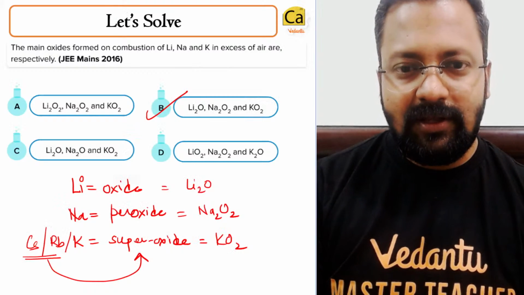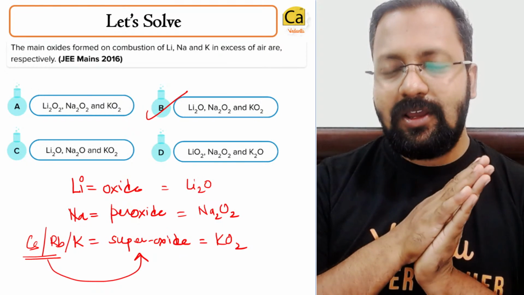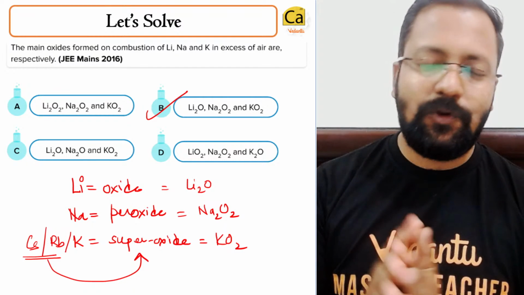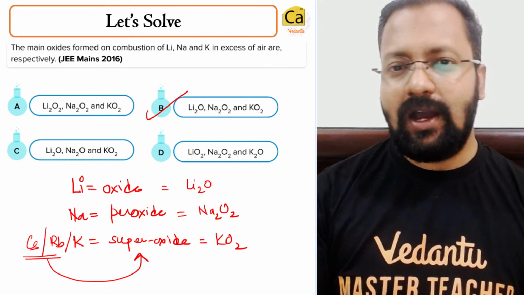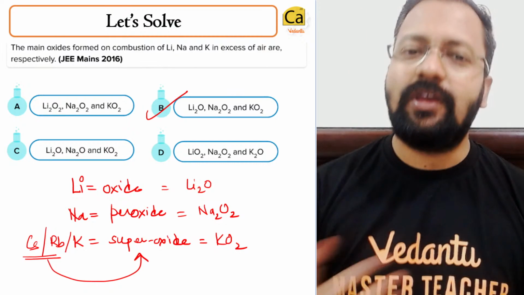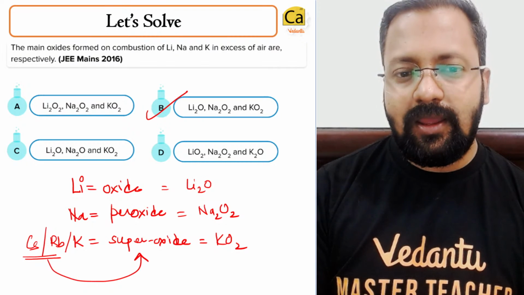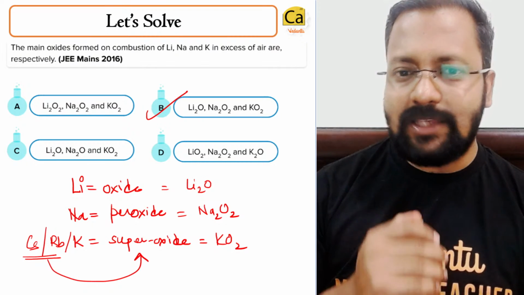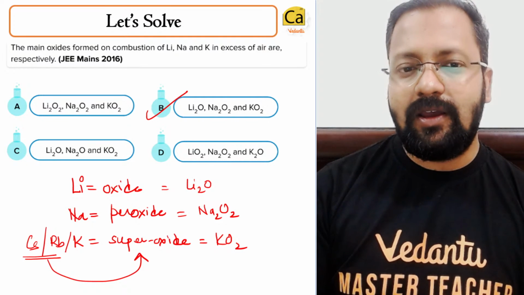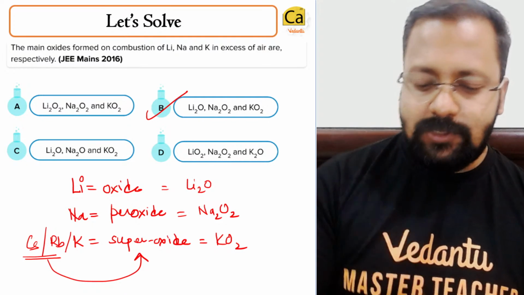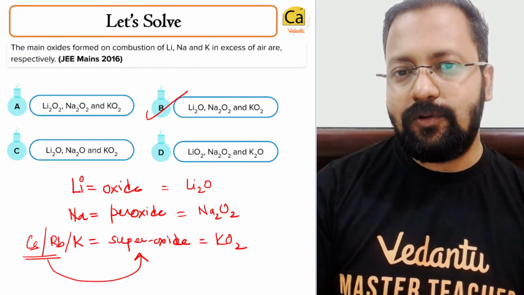Okay, clear? So with this we finish the quiz schedule for S block. Most of the questions that you can see are like a rehash of things that we have already read, and you have to understand that S block is one of the most scoring areas of inorganic chemistry. आपको बस उनके generic trends, कुछ properties आपको याद रखनी होती हैं.